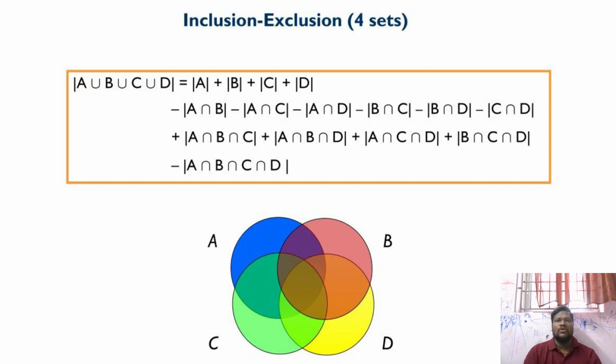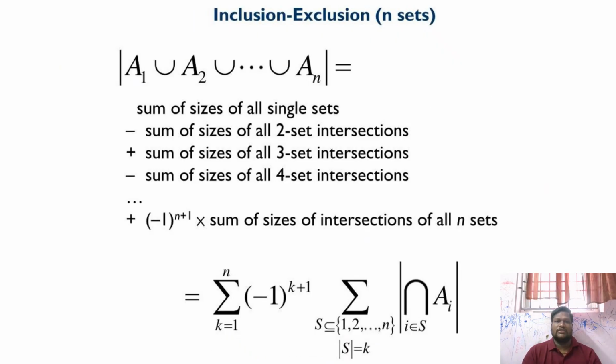That is the inclusion exclusion of 4 sets. So finally, this is the general formula of inclusion exclusion for n sets. Suppose you have n sets, maybe 10 sets, you can easily find the formula of inclusion exclusion.